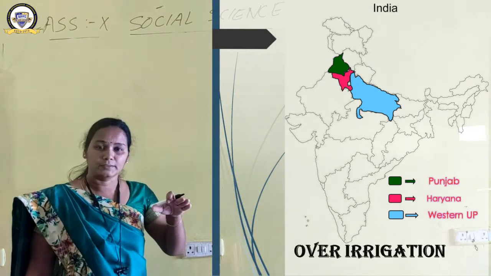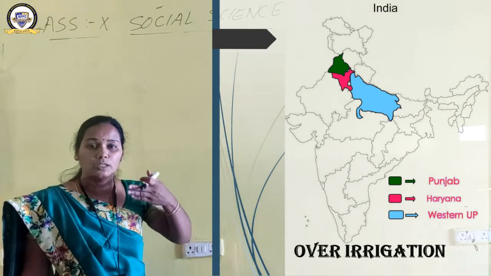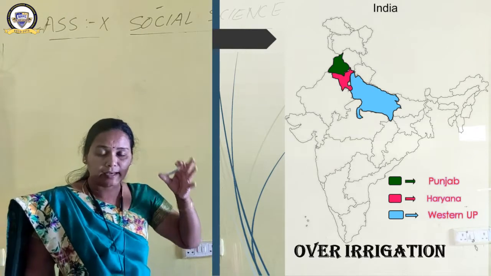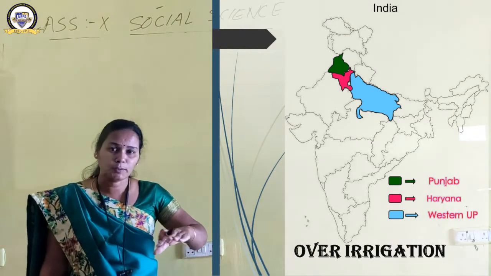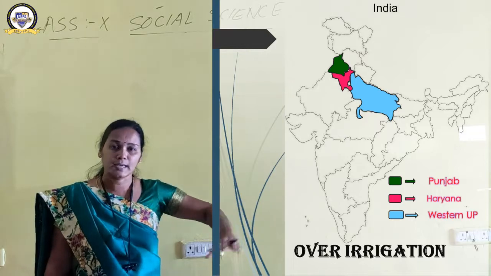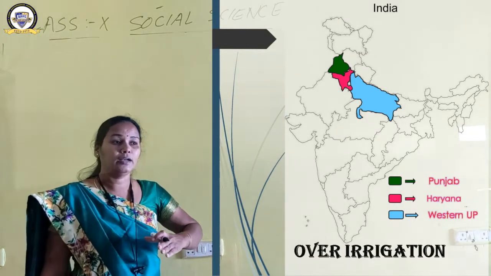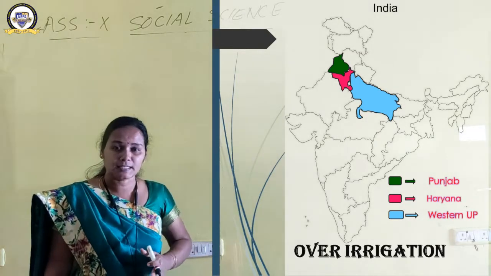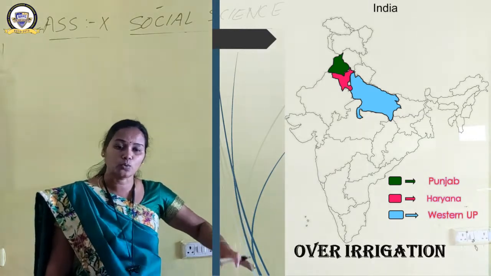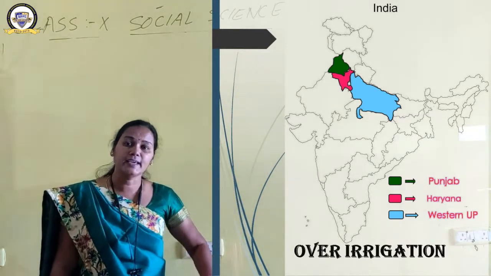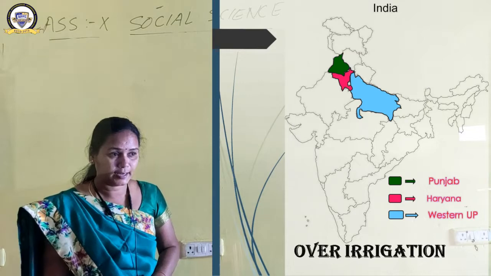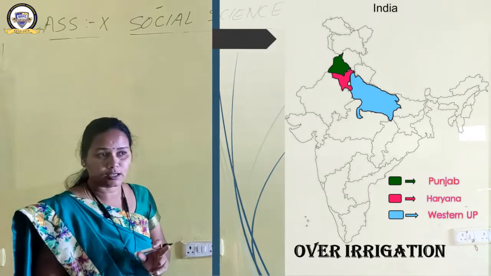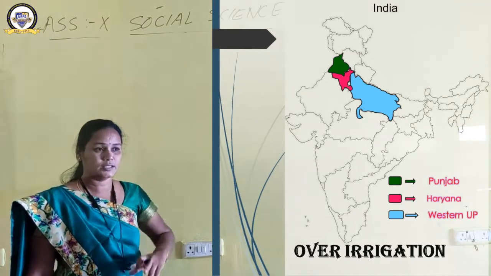Waterlogging will be there. Okay, when people use water more and more, in excess amounts, what will happen? Water will be logged there, and it will lead to salinity, and it will lead to decaying of the plants there, and it leads to the degradation of the soil in that area. So over irrigation is the cause of land degradation in these three states.